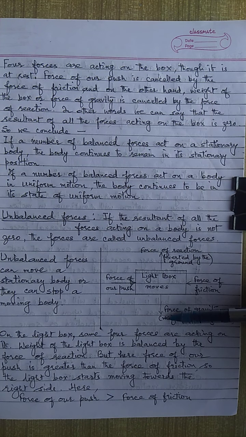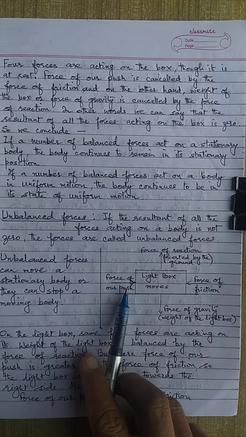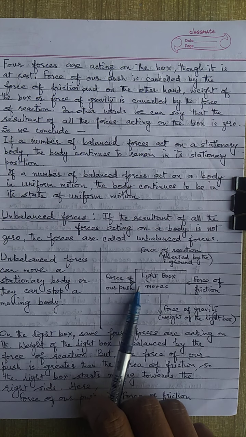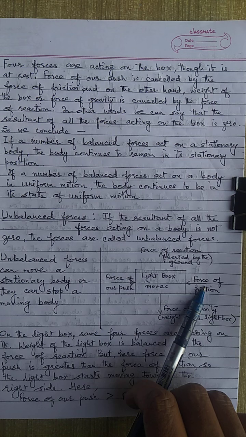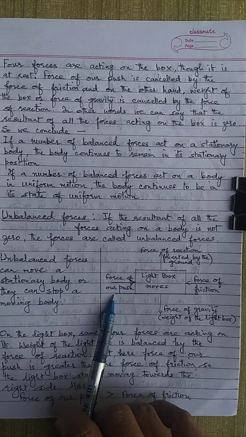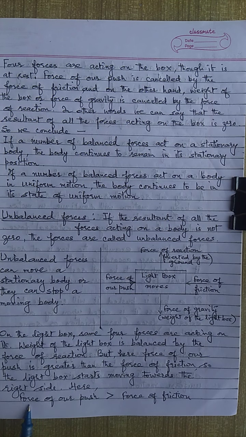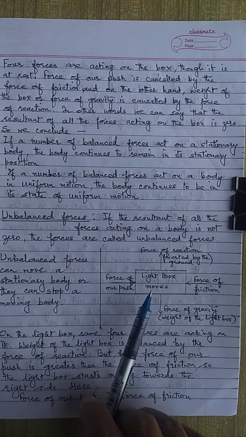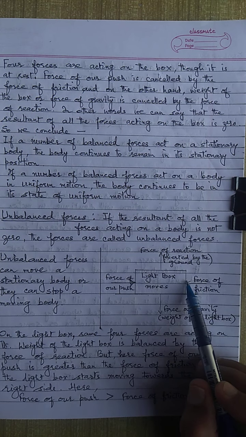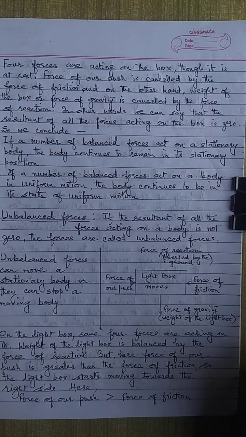Now force of gravity is acting this way and the force of reaction is opposite, so force of gravity will cancel with force of reaction. Now next is force of our push. In this case, since the box is very light, there will be force of friction, but we will overcome this force of friction with our force of push. So here force of our push will be greater than the force of friction, and thus there will be unbalanced force. The light box starts moving in this direction, that is from left to right.